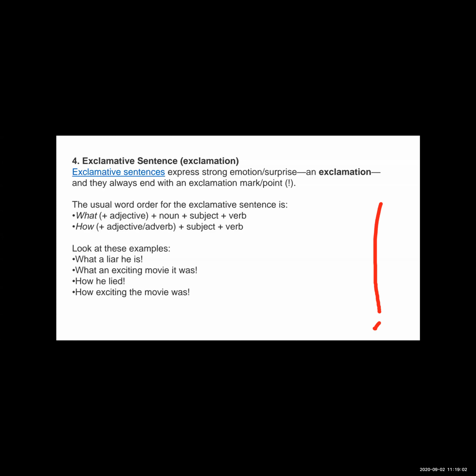Usually, as for the word order, the exclamatory sentence sometimes starts with "what", or sometimes with "how". And sometimes it starts with an exclamatory word like "oh", "alas", "hooray". So whatever you have to express in the sentence, you can put that type of exclamatory word in the sentence. And see here, there are some examples of the exclamatory sentence.